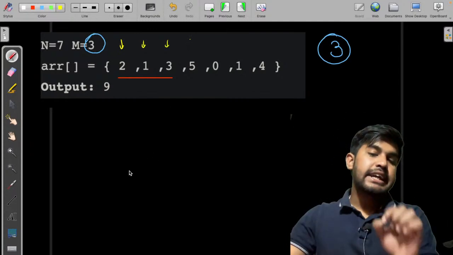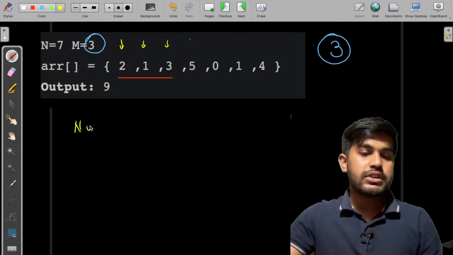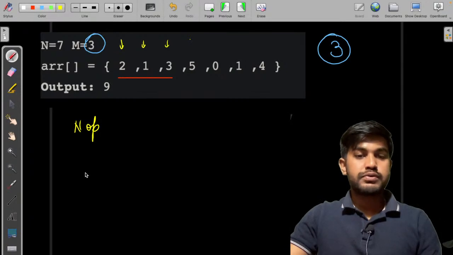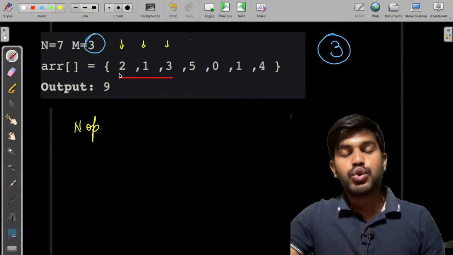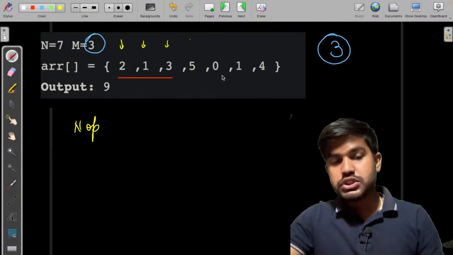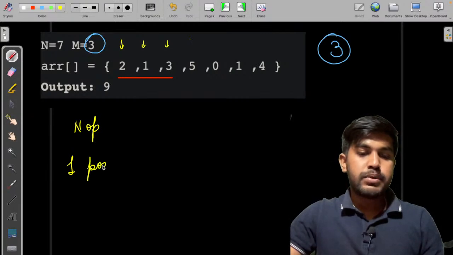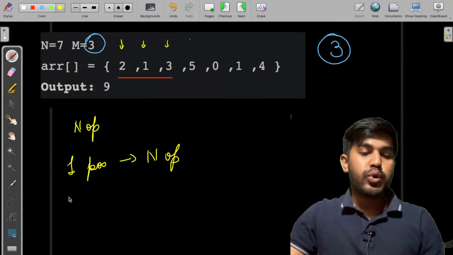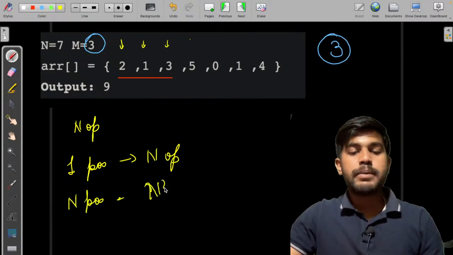So standing at each point and computing the value will take n operations. So for one position, I would take n operations. Okay. So for n positions, I would be taking n square operations.